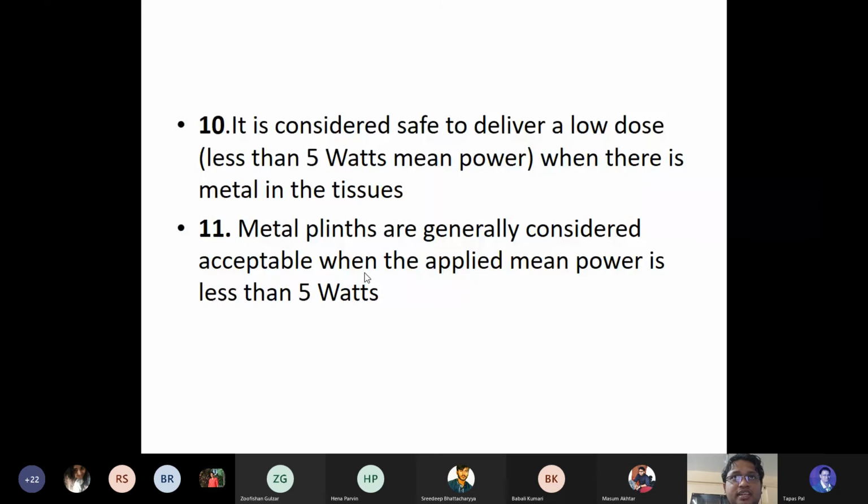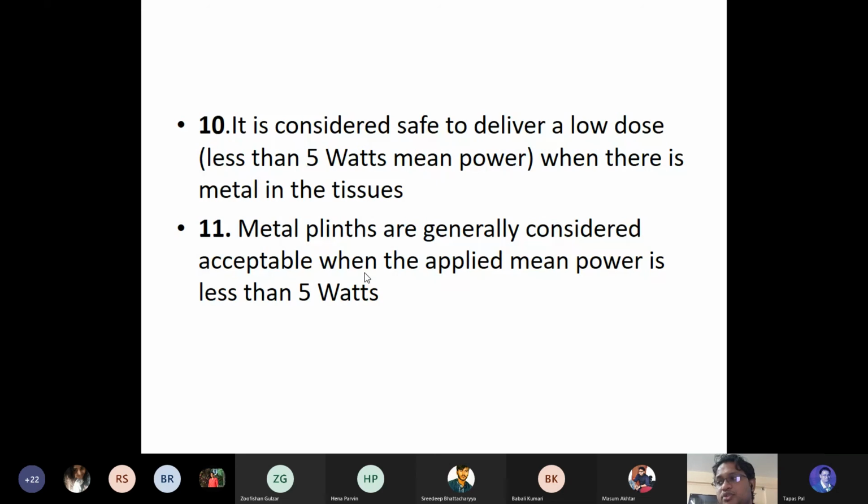Hence, it is considered safe to deliver a low dose. That means if you want to use it with precautionary measures, you can use it within 5 watts. Higher than that, as the wattage increases, the temperature increases, so you are supposed not to use above 5 watts. And metal pins are generally considered acceptable when the applied mean power is less than 5 watts.